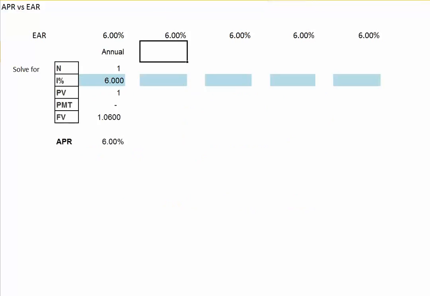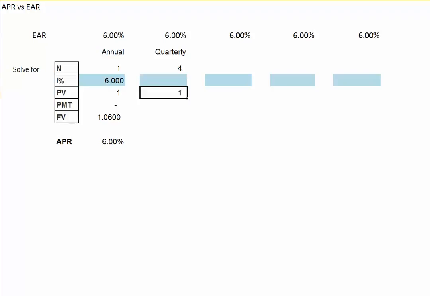18.25%. Let's assume we have an investment that promises a 6% EAR, annual effective rate. And if we have annual compounding, then not surprisingly, our APR and our EAR would be the same since we compound only once per year. But what if instead we had quarterly compounding? With quarterly compounding, we're going to want to set 4 for the number of periods.